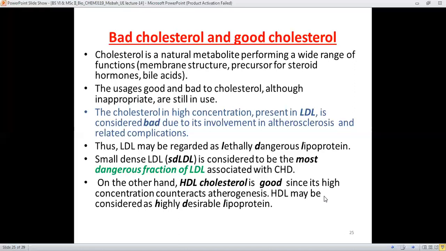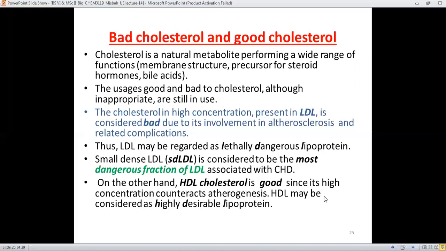The cholesterol in high concentration present in LDL is considered bad due to its involvement in atherosclerosis, which is responsible for the buildup of plaque, or buildup of low density lipoproteins, lining the inside of arteries or the bloodstream, and related complications.